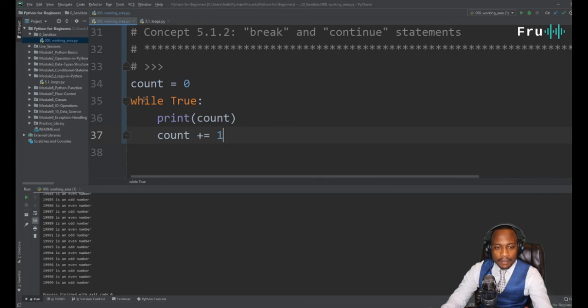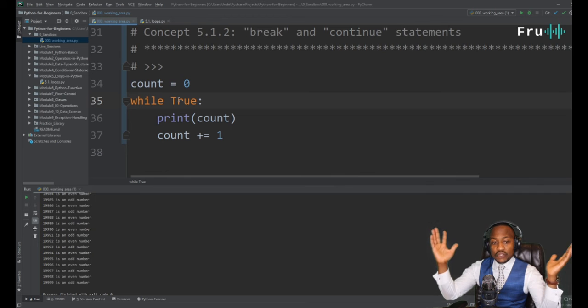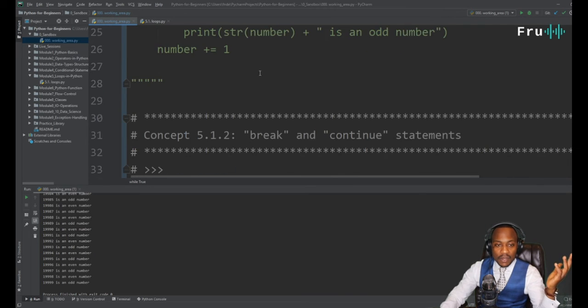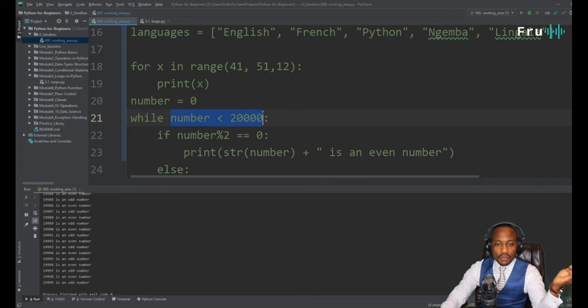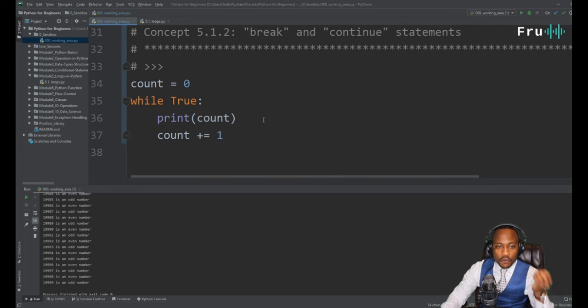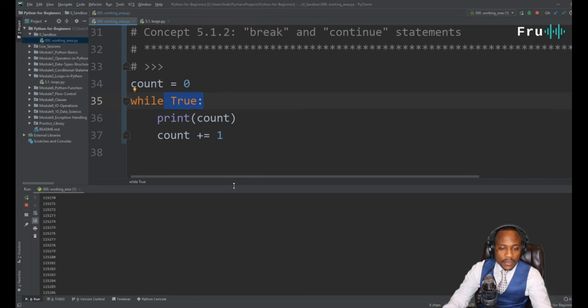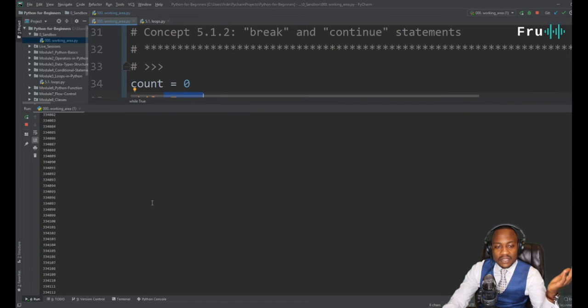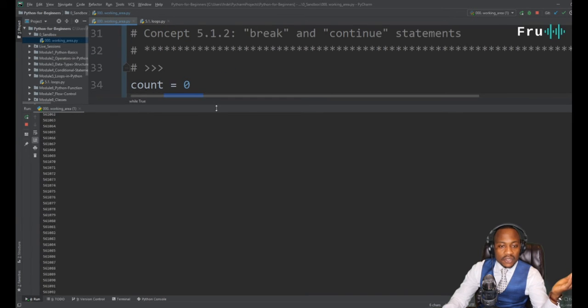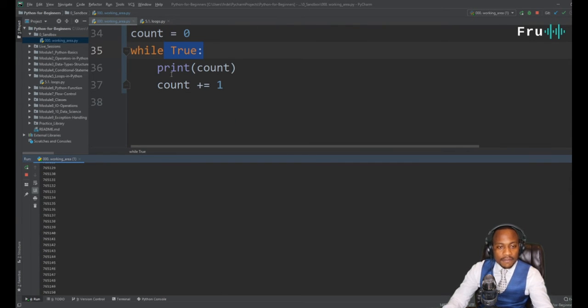This would be a problem, because I've just simply said while true, whatever true is just always going to be true, right? Because remember, while conditions are just simply checking if some condition here is correct, right? But if I've just forced it to say that condition is always correct, and this is while true, print count and increment count, then we're going to put ourselves into what is called an infinite loop, because there's nothing to ever break this. I'm going to run it, but I'll stop the code because it's never ever going to stop. So if I run this, all right, you see it can print from now to eternity, and it's never ever going to stop because there's no condition that I've put in here to stop this from going into an infinite loop. So that's what we need to fix.